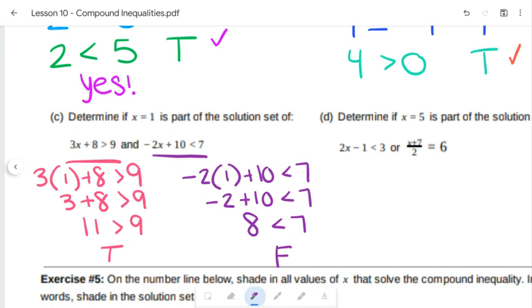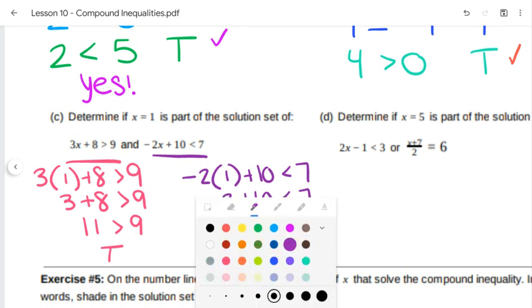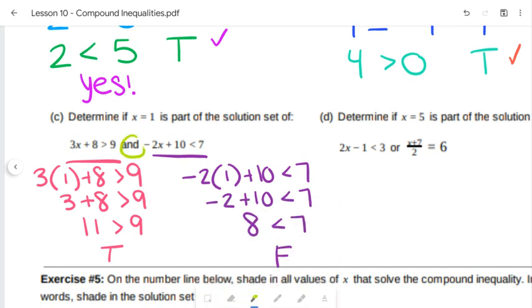Now, the problem here is that we're given and, and when you're given and, it means I need it to be true and true, right? I need both inequalities to be true. I'm looking for both pieces to check, like this and that. So we have one, we don't have the other, so unfortunately, no. X equals 1 is not in the solution set.